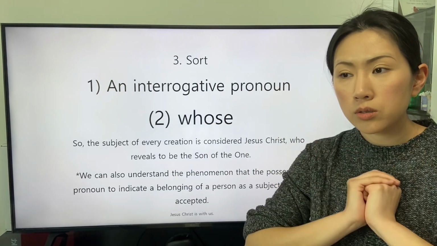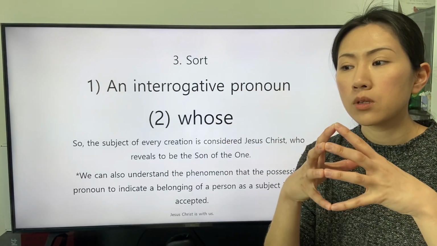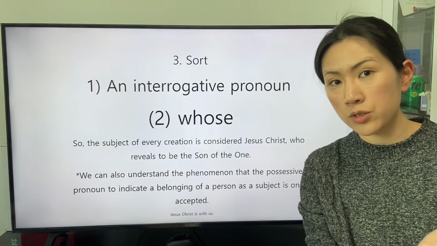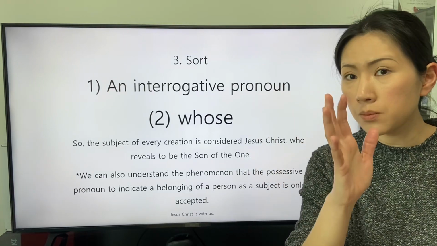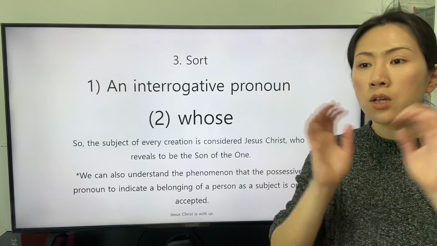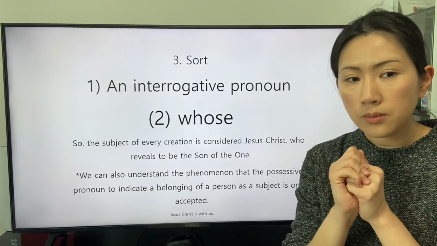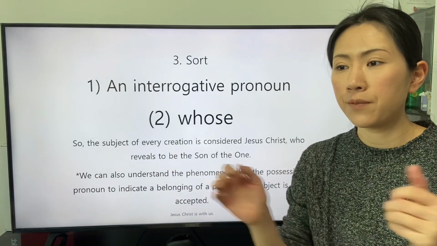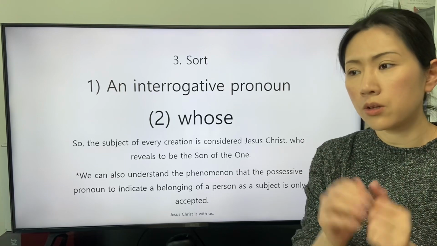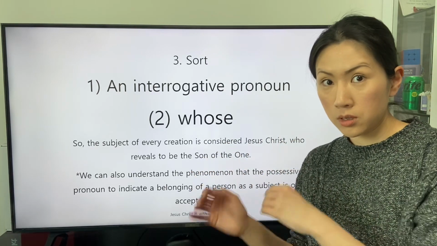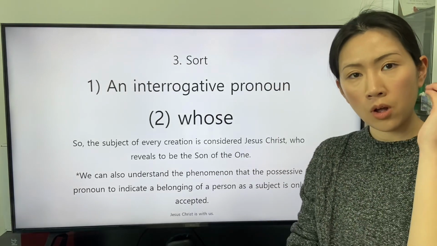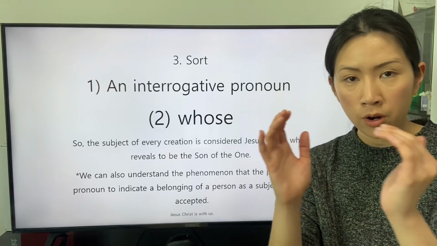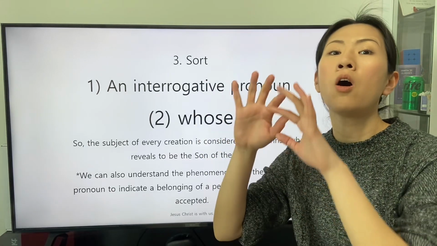So, Jesus Christ teaches his descendant, so we can understand this relationship as a person belongs to a person. And Jesus Christ takes care of a subject or an object that is not a person. So this relationship can be understood. The subject or object that is not a person belongs to a person.